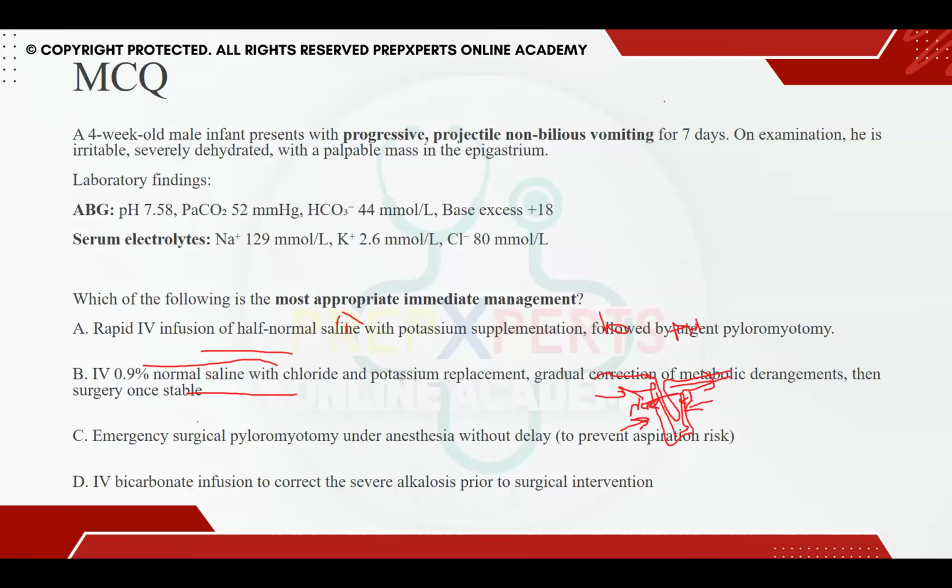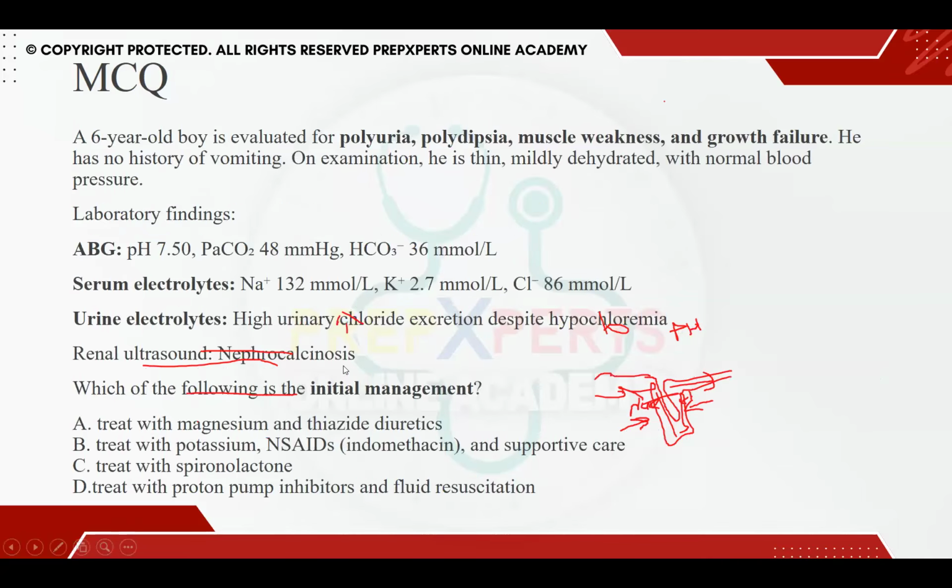Maha. We have another condition. Now I want you to go through this and diagnose what this condition is, because this is also a favorite MCQ that always comes up in the exam.